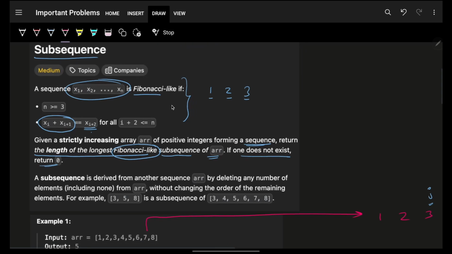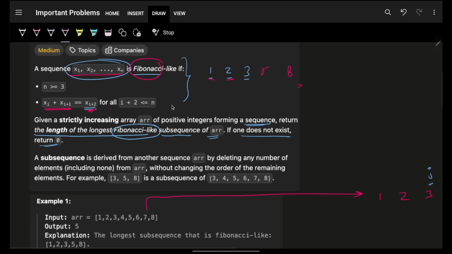Let's see. It simply says that a sequence of numbers is called Fibonacci if the length of it is at least 3, and this condition also follows. What is this condition? For two consecutive numbers, the next number is the addition of those. So 1, 2, the next number is the addition of these two, which is 3, the next is the addition of these two, which is 5, the next is the addition of these two, which is 8. So this is a Fibonacci sequence.